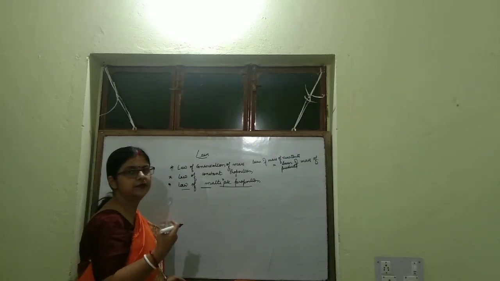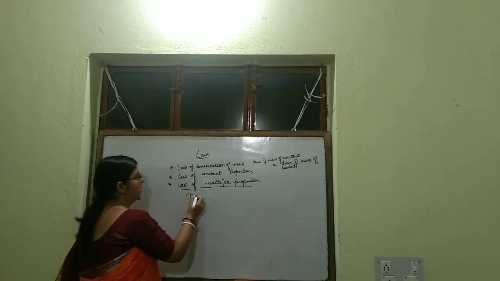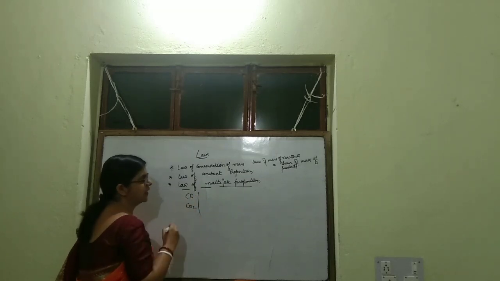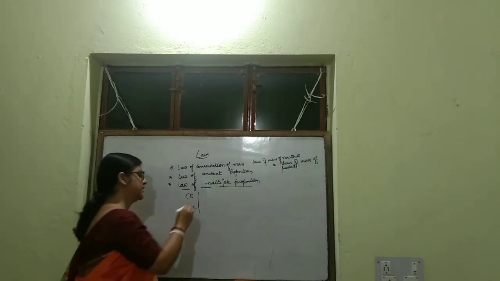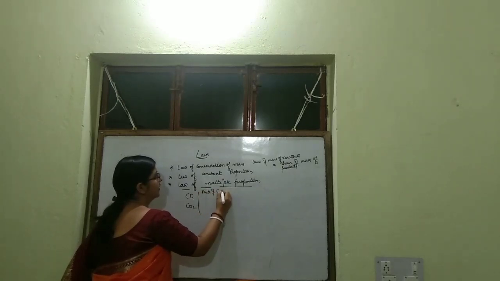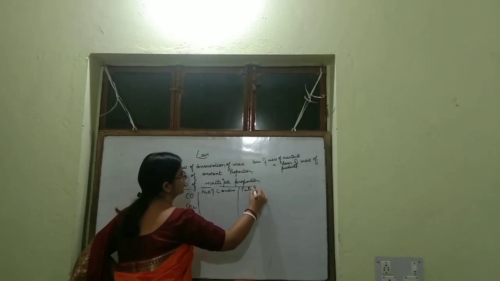Now, let us give the example. Suppose carbon and oxygen are combining to form 2 compounds, carbon monoxide and carbon dioxide. We'll take the parts of carbon combined and parts of oxygen combined.